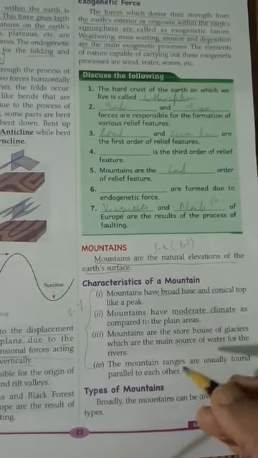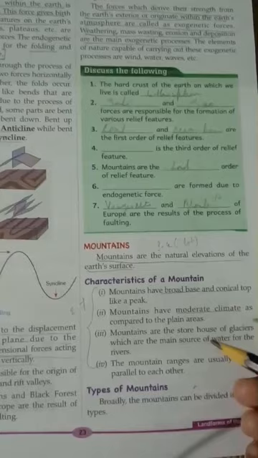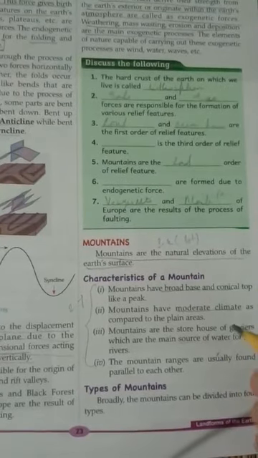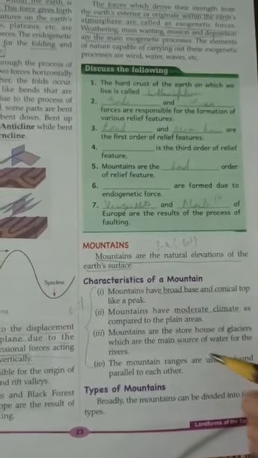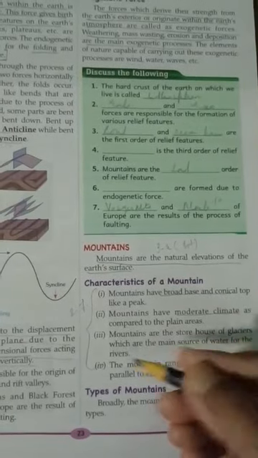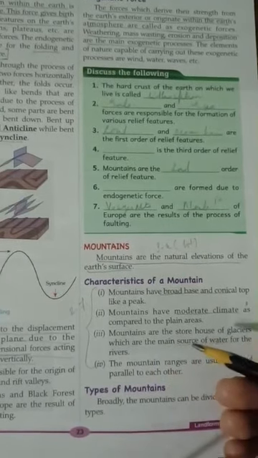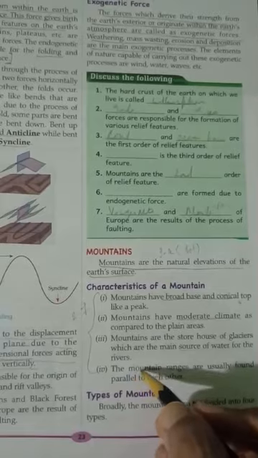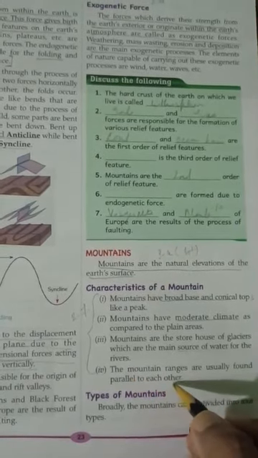These glaciers give water. They are the source of water for the rivers. The rivers that run down from the mountains originate from the glaciers that are situated on the mountains. The mountain ranges are usually found parallel to each other.